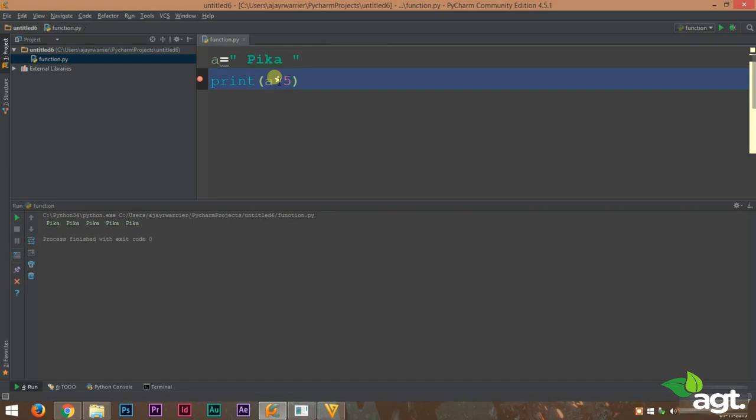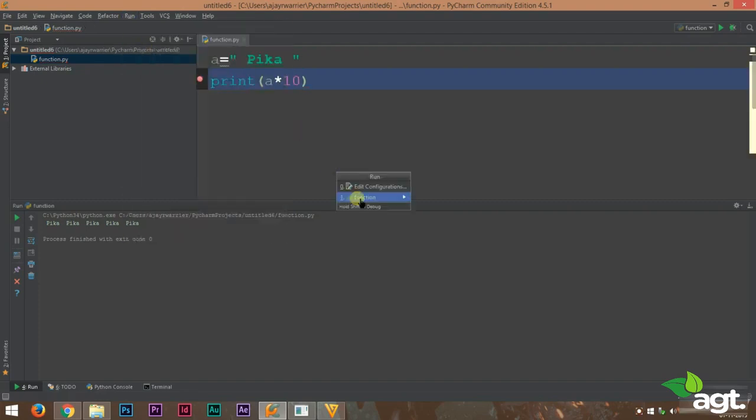So, like the addition operator, our multiplication operator can also be used in string to repeat the string as many times as we want. In this case, we printed out the string 5 times by multiplying it with 5. If you want it to be printed 10 times, you could do that by using A into 10.